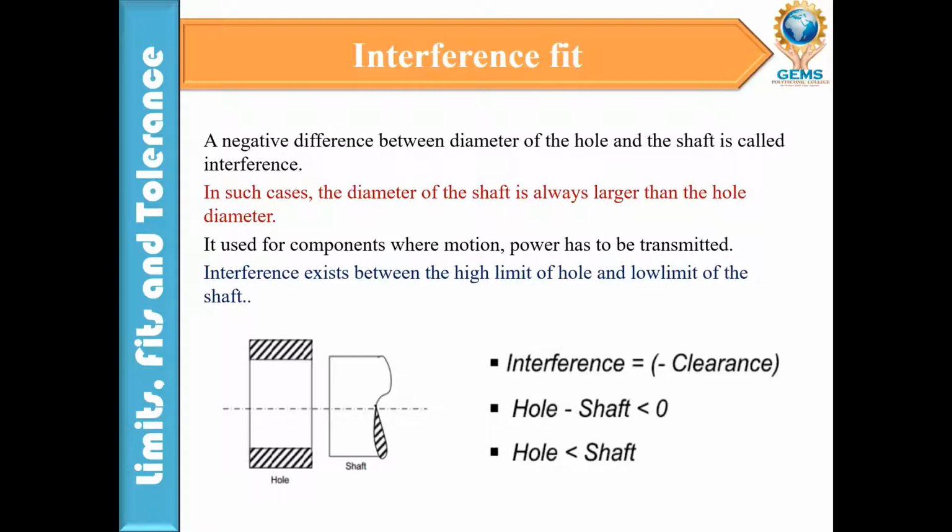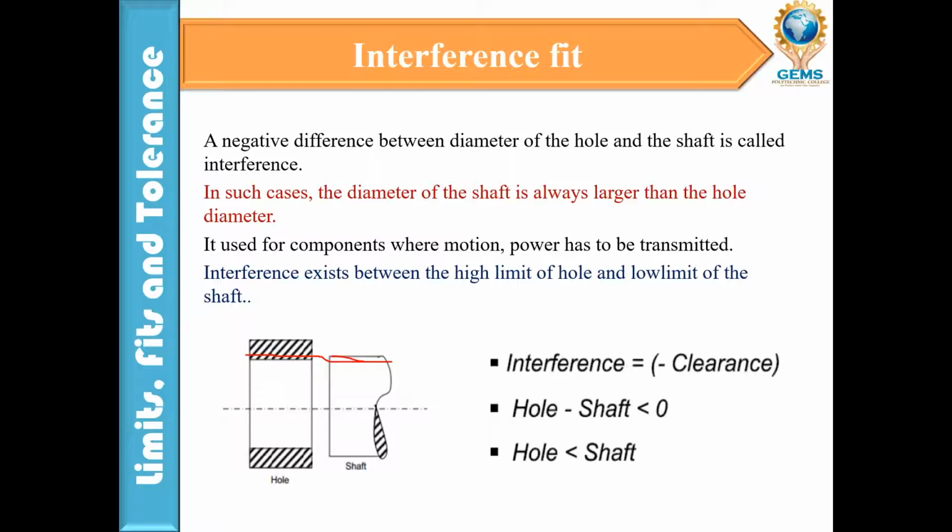So the interference fit is negative. The higher limit of the shaft is greater than the lower limit of the hole, so the shaft size is always larger than the hole diameter.